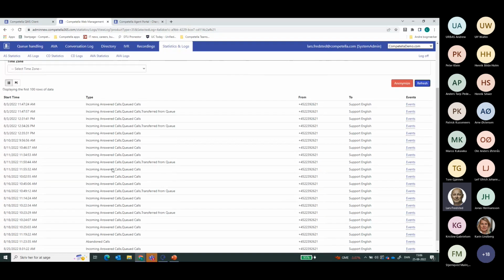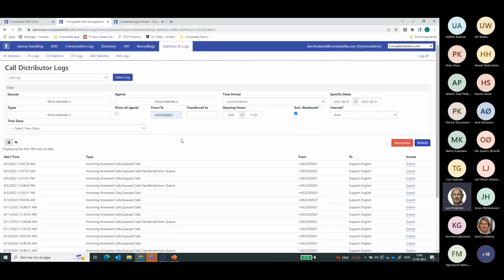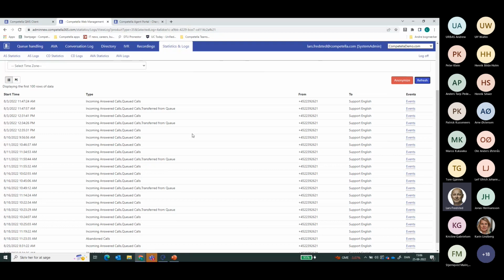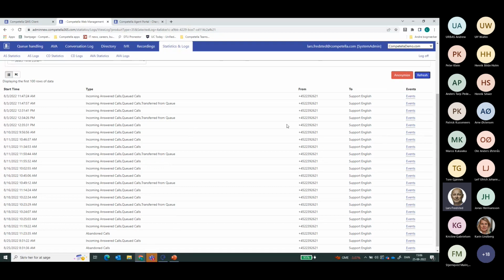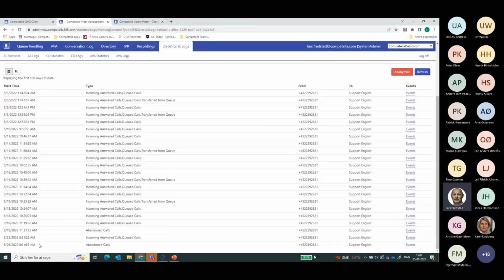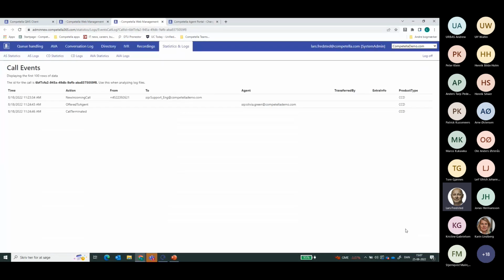So here I have all the calls that came in from this particular phone number, or where this particular phone number was involved. And if I, for instance, on the 18th of August had this abandoned call, and the complaint was about that, then I just press the events, and it gives me information about what time of day did the call enter into the queue, if the call was offered to an agent, and then in this case where the call was terminated.